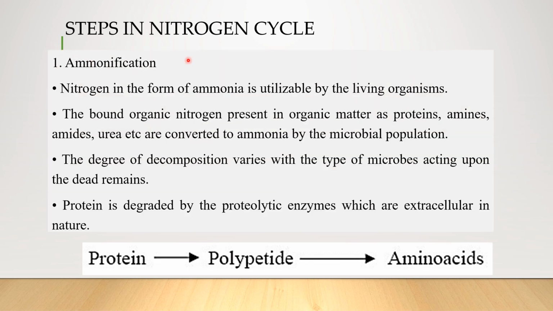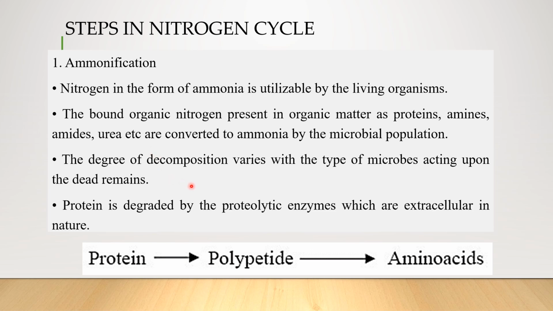The steps involved in the nitrogen cycle. First let us see ammonification. The nitrogen which is available in the free form is converted to ammonia, which can be utilized by living organisms. So here the bound organic nitrogen which is present in organic matter like proteins, amines, amides, urea, all these also can be converted to ammonia by the microbial population.